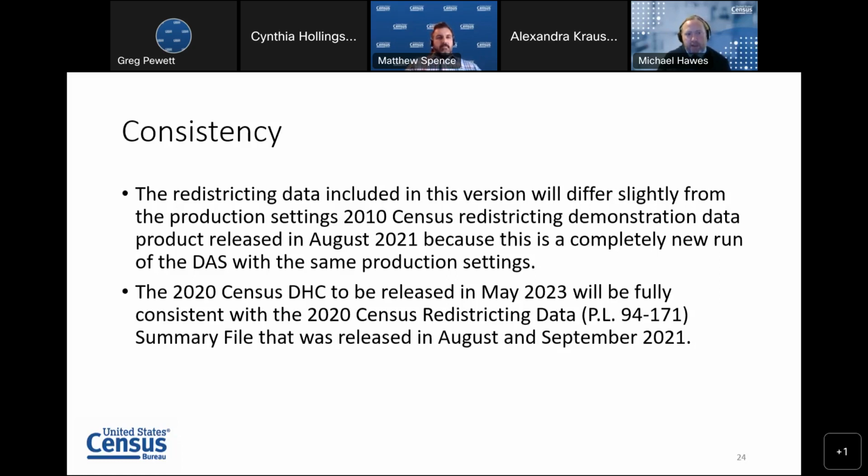So the redistricting data will differ slightly from the production settings run that you may have looked at back in August of 2021. But I do want to stress that the 2020 census DHC that's going to be released next month in May will be fully consistent with the 2020 census redistricting data that was released in August and September of 2021. So just because you're seeing differences or inconsistencies between that August 2021 production settings 2010 demonstration data product and this one doesn't mean that you should expect any inconsistencies for the actual official 2020 products.